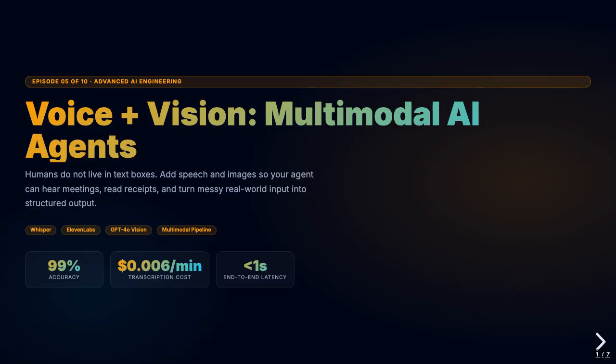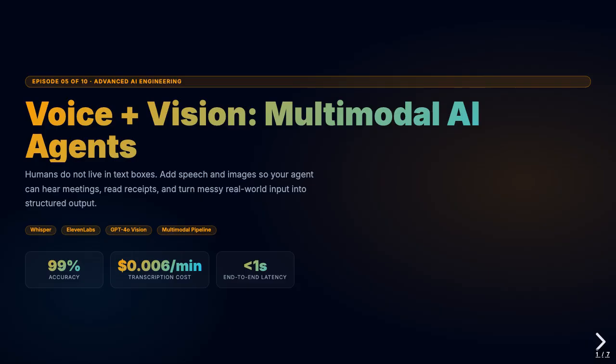Multimodal AI means working with multiple data types: audio, images, and text, sometimes all at once. Today we cover the two modalities that unlock the most immediate real-world value: voice and vision. Let's start with voice. A production voice pipeline has 3 stages. Transcription converts spoken audio into text. Processing passes that text to your LLM or agent, which generates a response. Synthesis converts the response text back into spoken audio.